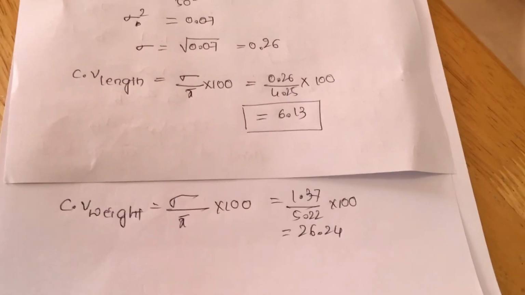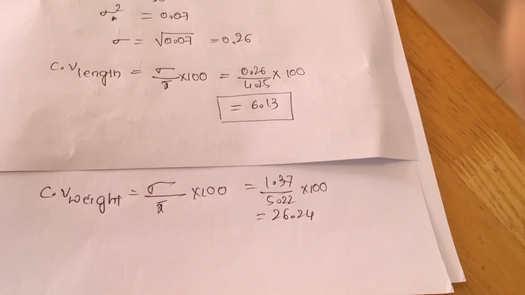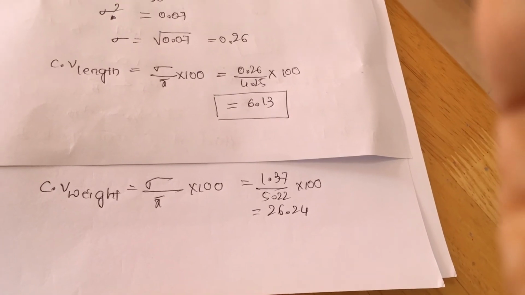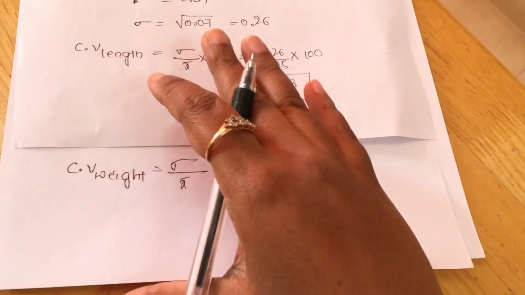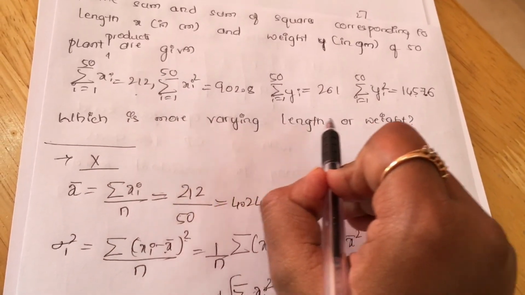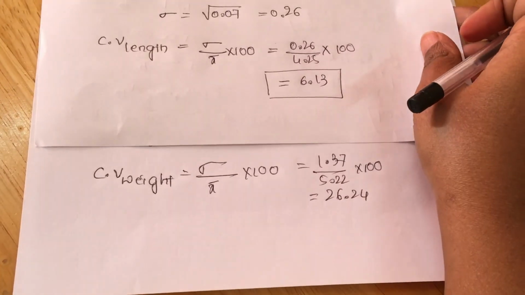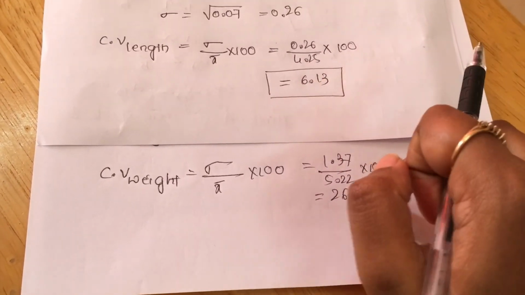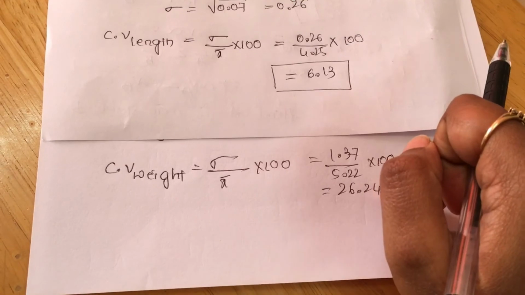As you can see here, the CV for length is 6.13 and the CV for weight is 26.24. In the question they are asking which is more varying, length or weight. So when you compare, which is more varying here? It is weight. Why is it weight?